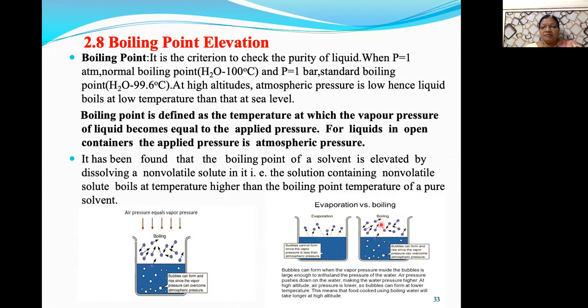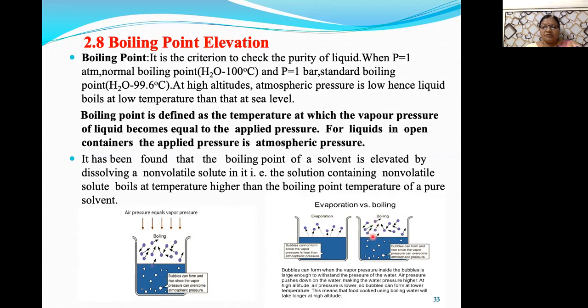On the other hand, what is the boiling process? For boiling, when the temperature of liquid is increased, as we go on increasing the temperature of liquid, what happens here? The kinetic energy of molecules also increases. As a result, the atmospheric pressure is pushing the molecules in the downward direction, and vapor pressure is pushing in the upward direction.